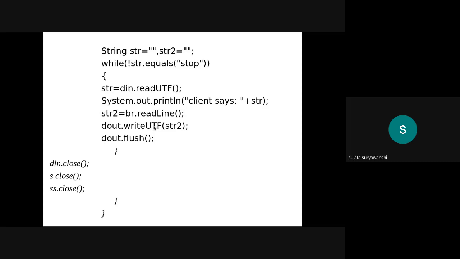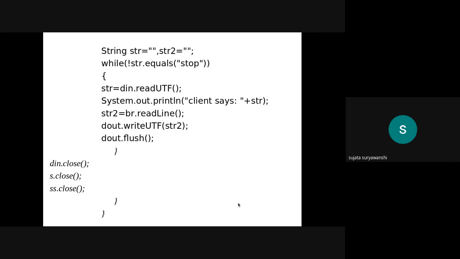Dout dot write UTF means encode that string and then send it to the client side. And after that, dout dot flush means we have to flush that stream dout, and din dot close means the input stream should be closed, then s dot close and ss dot close. s means the variable of the client socket, and ss means the variable of the server socket.